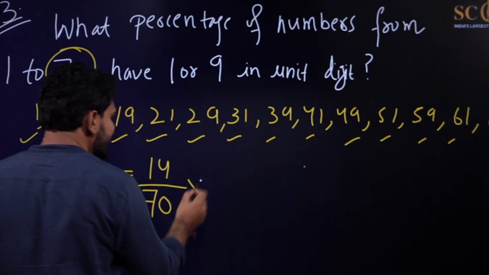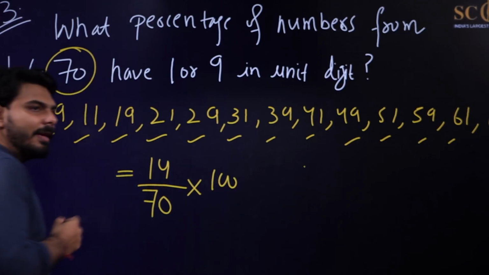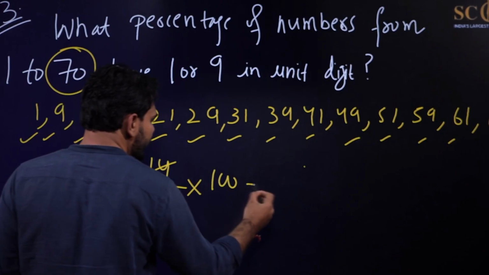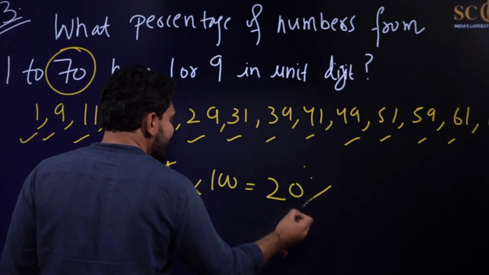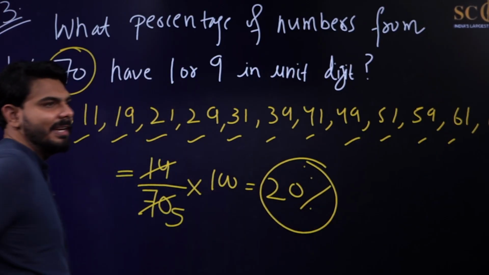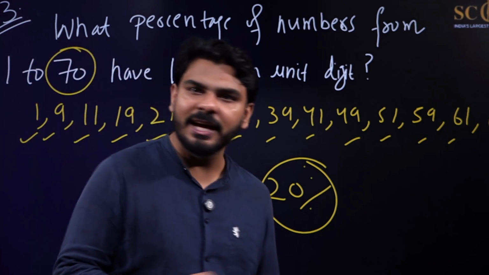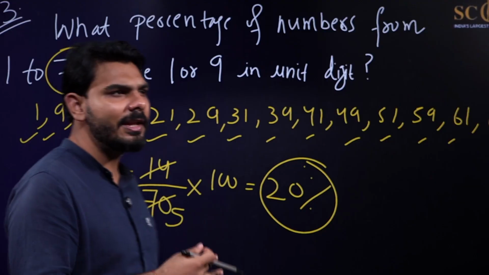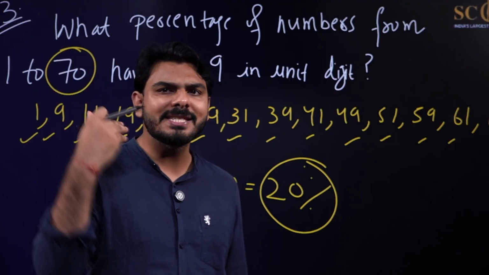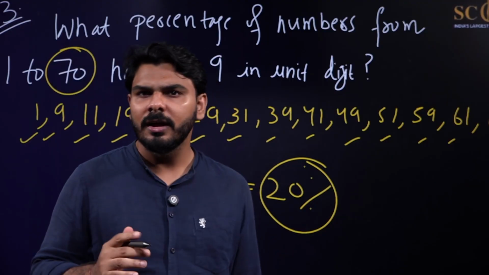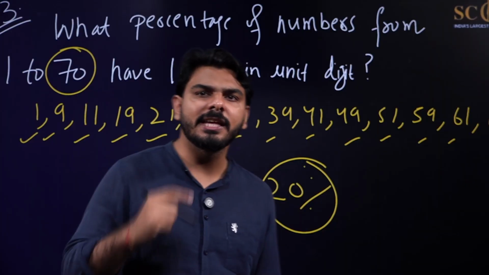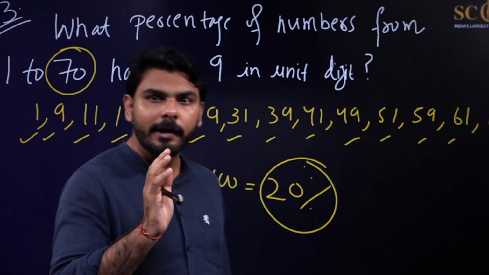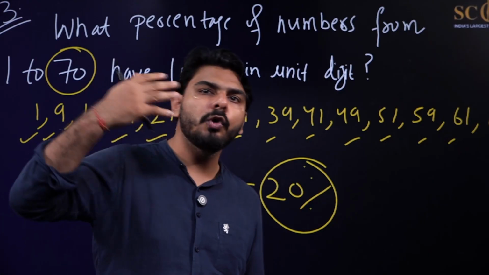So what is the percentage? For finding the percentage, you will just multiply with 100. So if you solve it, 14 5s are 70, and 100 when divided by 5, you will get 20. So it means the answer is 20%. Okay. So I hope this mission is clear. This was a very easy question. I think there might not be a single student who has not solved this question. So if you have solved this question, just give yourself 3 points in total if you have solved all of these 3 missions correctly. If you have done now, then move on to our next mission.